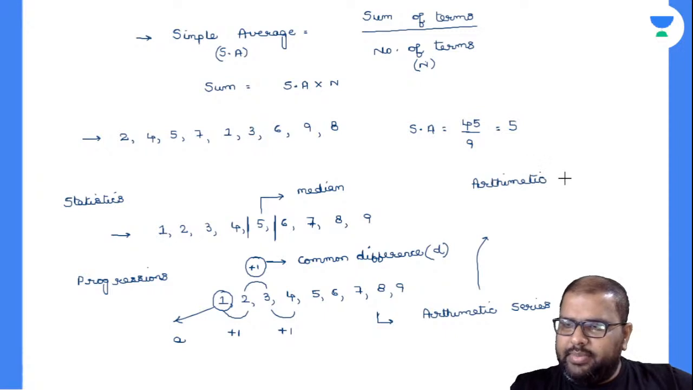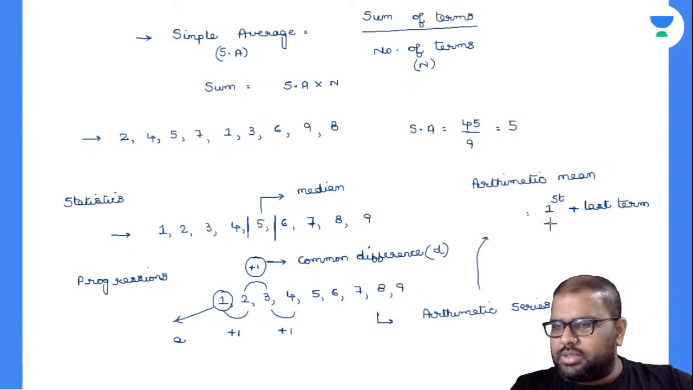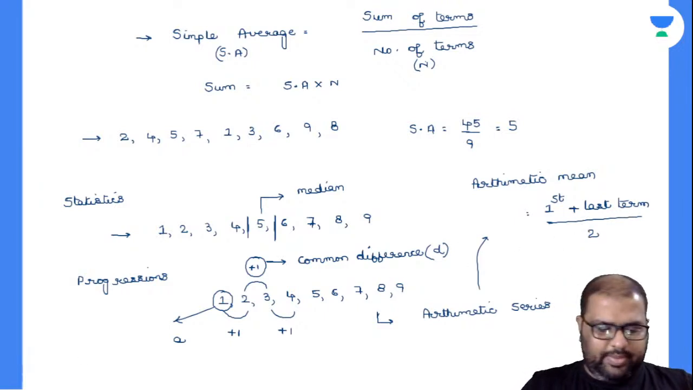Everybody know? Can anybody say what is arithmetic mean? Arithmetic mean is nothing but equal to first term plus last term divided by 2. Will you accept with me? Yes, this is the formula. So automatically, if this follows, then this series is called arithmetic series.